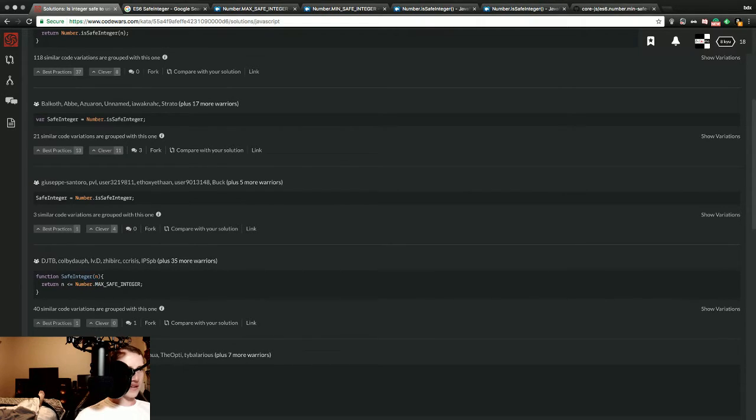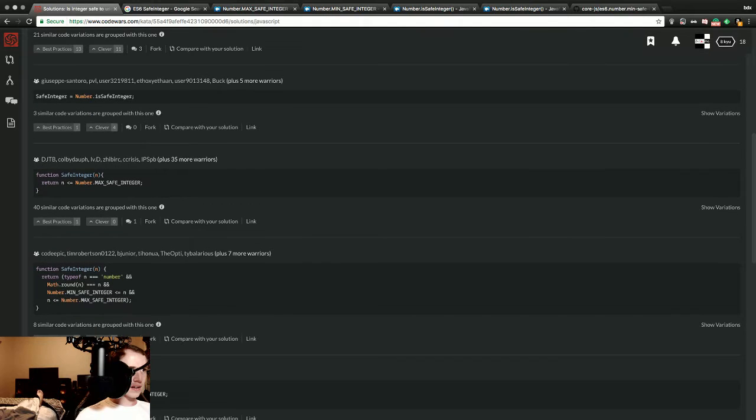Number dot max safe integer. Function safe integer n return type of n equals number and math round n equals n and number dot is safe integer n and n number dot max safe integer.